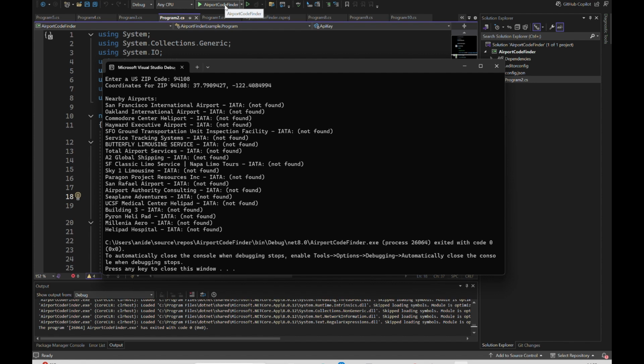One of the other things you can notice here is that it is not able to find the IATA code in the name of the airport. So we'll have to find that information somewhere else. Let's see what we can do for the next couple of prompts.